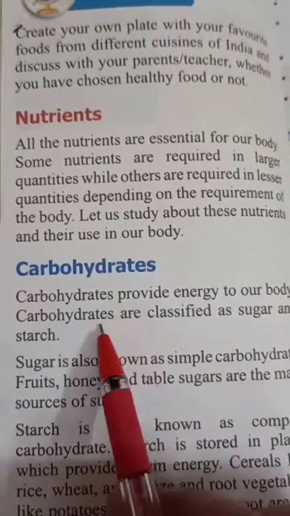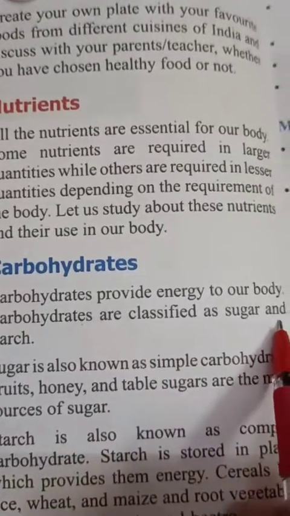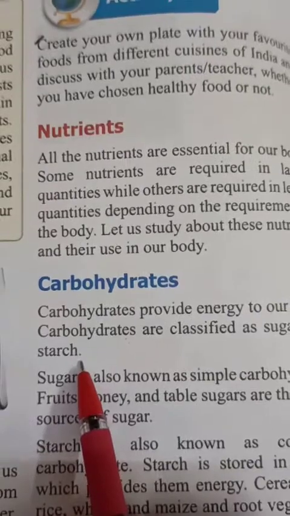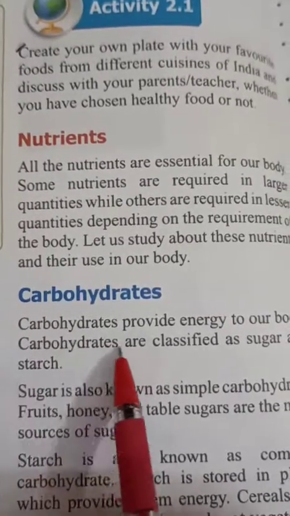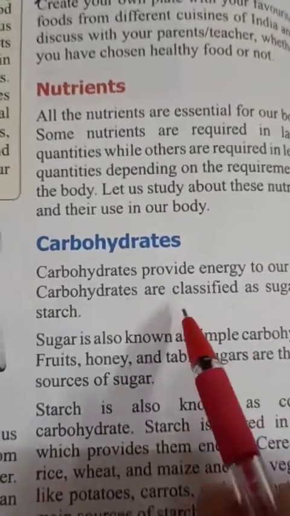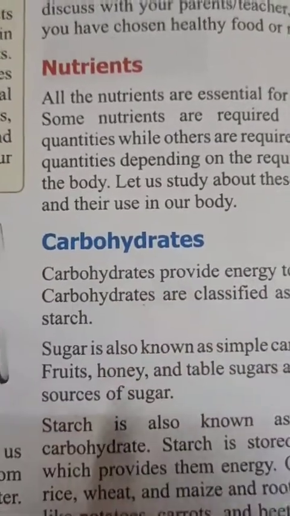We can classify the carbohydrates into two types: one is sugars and the second is starch. These carbohydrates provide energy to our body. They are energy providing nutrients.